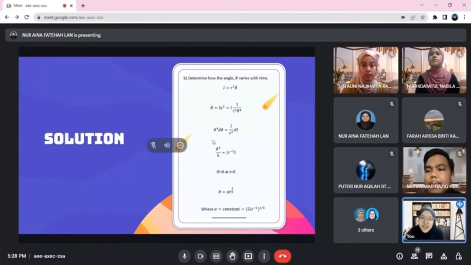We integrate the equation, we got theta to the power of 5 over 5 equal to l c with 2 to the power of negative 2t. Then we want to know how the angle, the angle is constant, we just equal to 0, theta equal to 0 at t equal to 0. Then we got the answer.